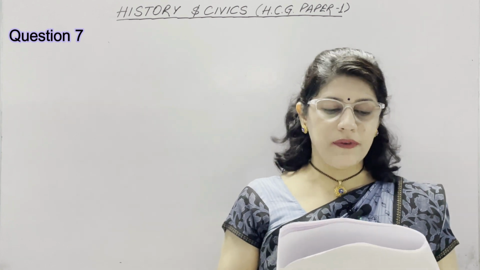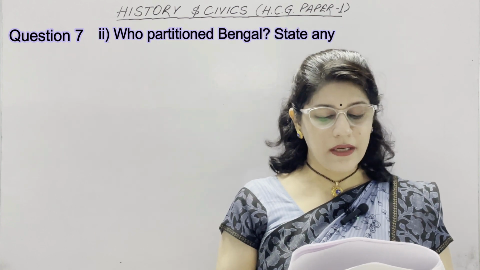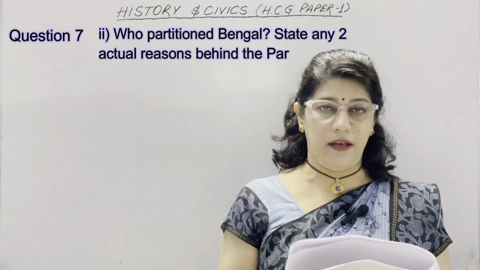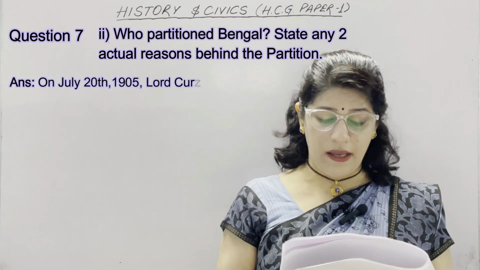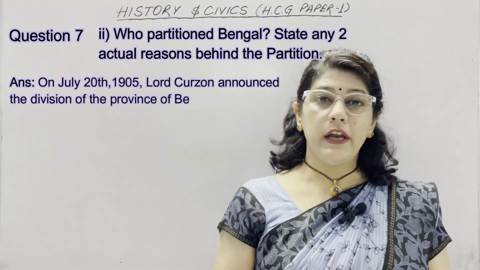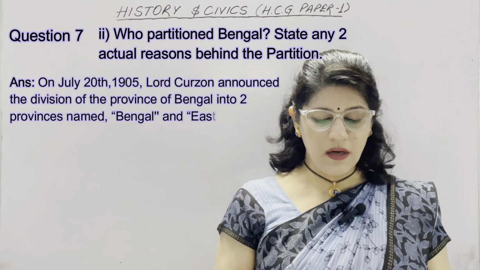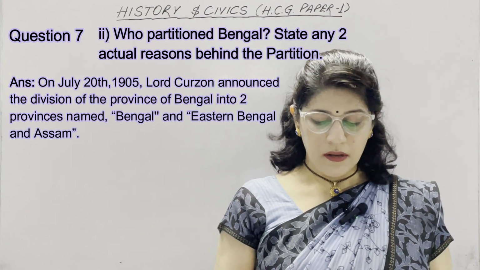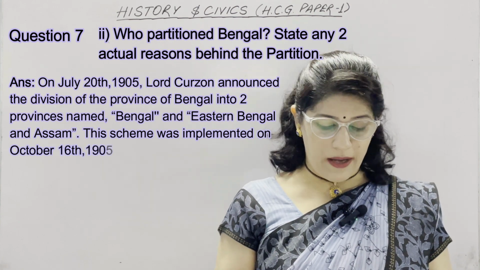Our second part of this question number 7 is, who partitioned Bengal, and state any two actual reasons behind the partition. On July 20, 1905, Lord Curzon announced the division of the province of Bengal into two provinces named Bengal and Eastern Bengal and Assam. This scheme was implemented on October 16, 1905.